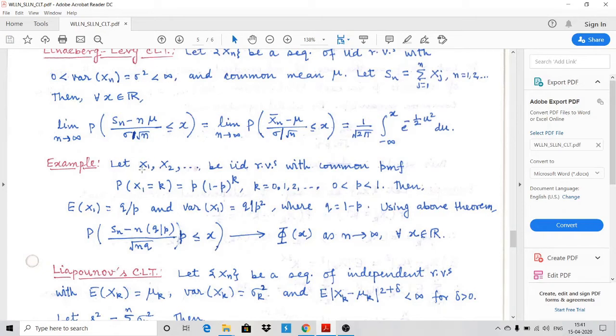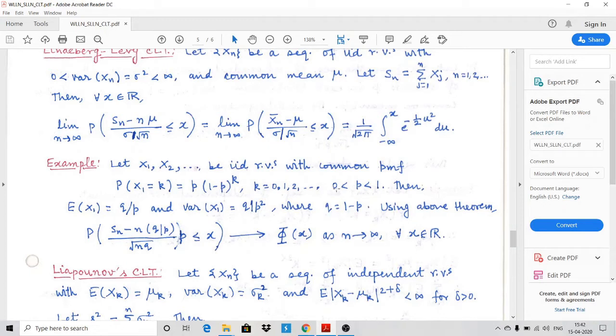So let X1, X2, and so on be IID random variables with common probability mass function, probability that X1 is equal to k is equal to p times 1 minus p to the power k, where k varies from 0, 1 to infinity. So clearly this is a geometric distribution and p lies between 0 and 1. Then we know that expected X1 is nothing but q by p, variance X1 is nothing but q by p square, where q is nothing but 1 minus p.